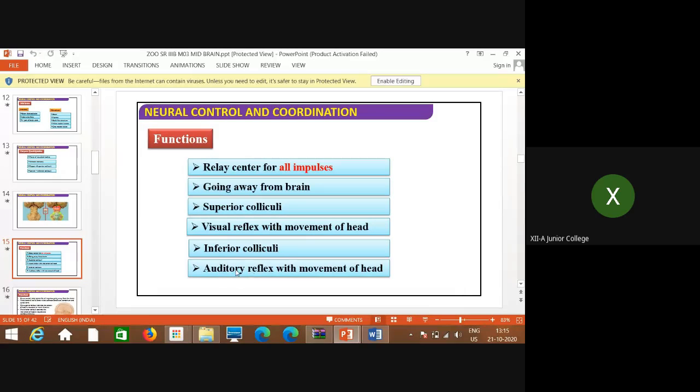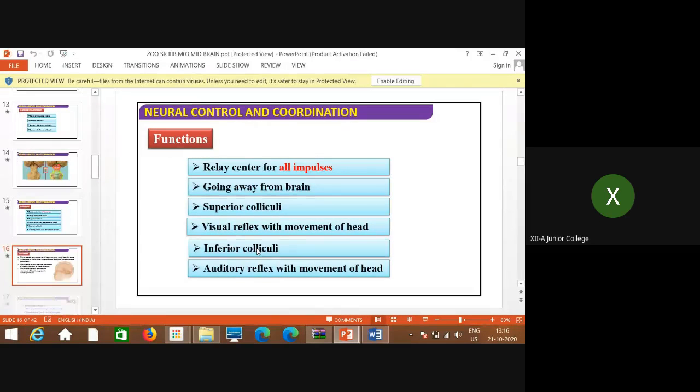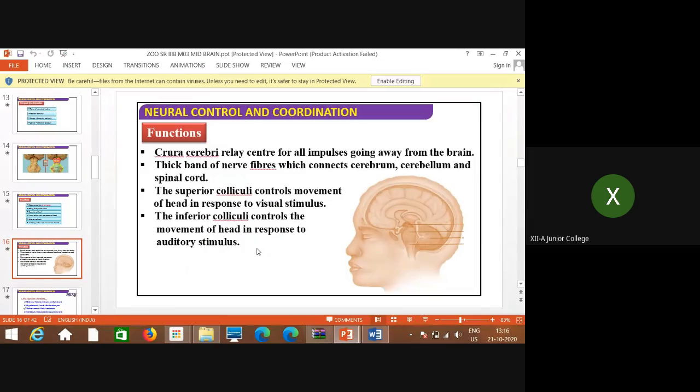That is why this is called the auditory reflex, or the auditory area, which includes the inferior colliculi. Remember. Now the next part, present ventrally, is called the crura cerebri, which is considered the relay center for all impulses going away from the brain.